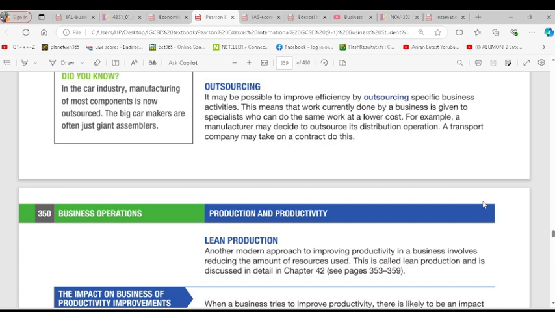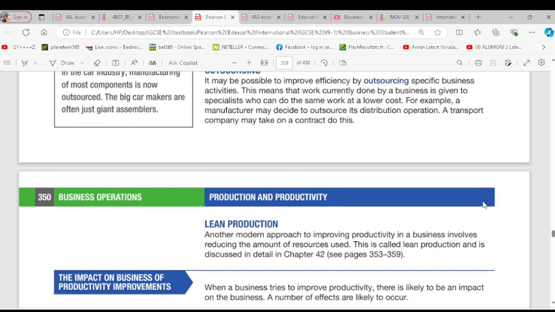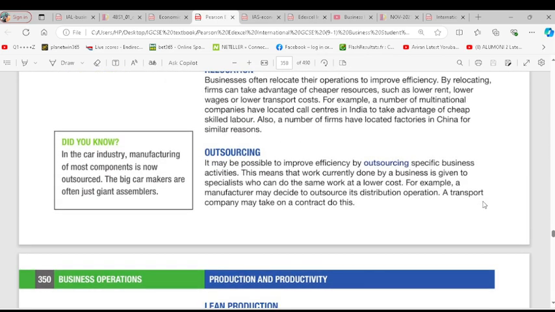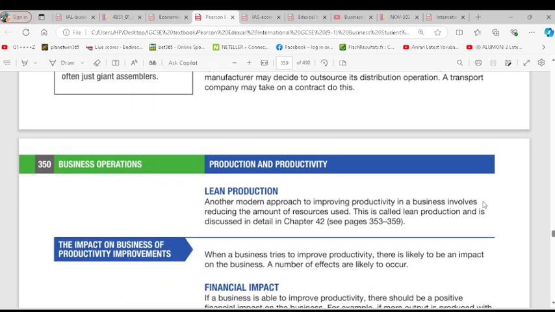Do you get the point I'm making here? So when you outsource, you give out part of your own operations, part of your function, to someone that knows how to do it better. That is outsourcing. So basically, outsourcing is finding better producers, not employees, better businesses that can do what you do better. Then lean production.